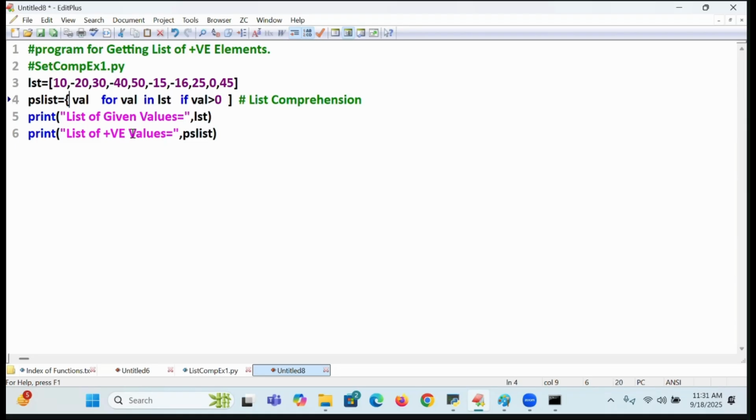So I will write it here like this. Nothing else I am going to do, simply changing the bracket. Everything is the same, the same execution process. List of given values. Of course, the variable you don't worry about. What is this now? Set values. Positive set values I am going to take. No order is required. List of positive values. What is this now? POS set values.